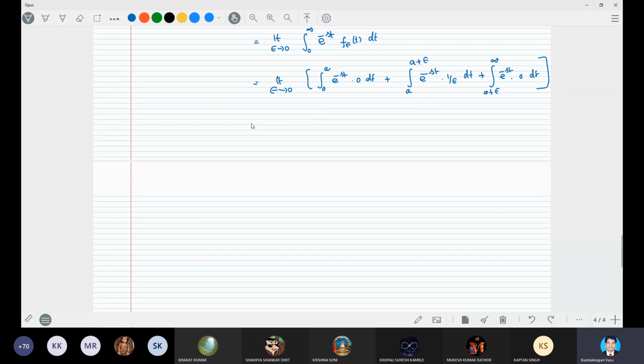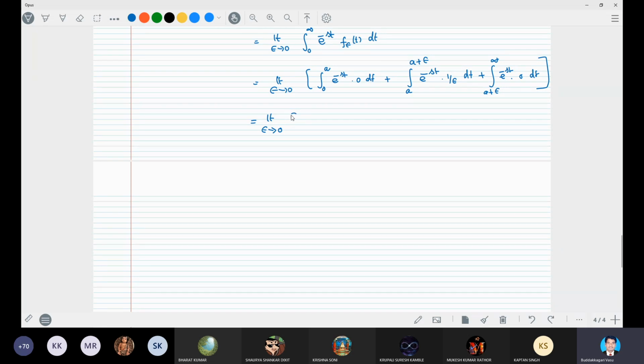Is equal to limit epsilon tends to 0. This value you can find out, so I hope you can calculate this one. The first and last integral values become 0. The middle integral only: 1 by epsilon into e power minus st by minus s, limits from a to a plus epsilon, right?